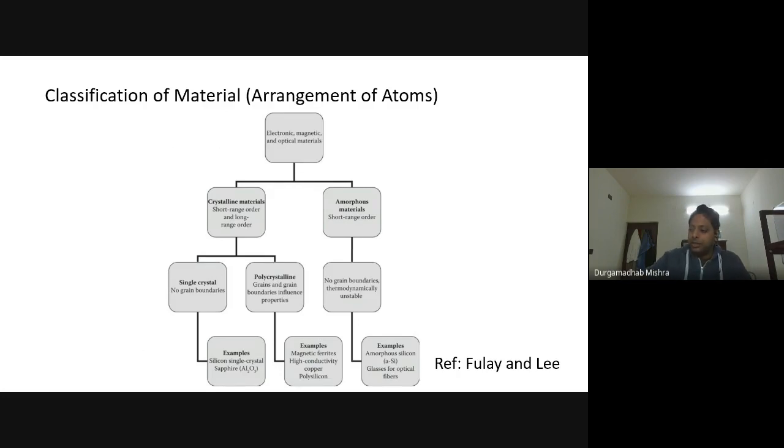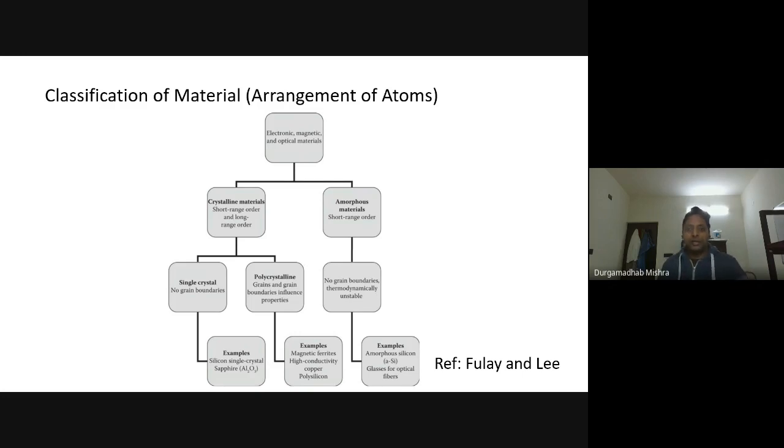So I will just conclude, and we will carry forward with this classification of materials and how we can distinguish between different materials in terms of their structure and in terms of their properties. There are two aspects you can look at to distinguish or classify these materials.